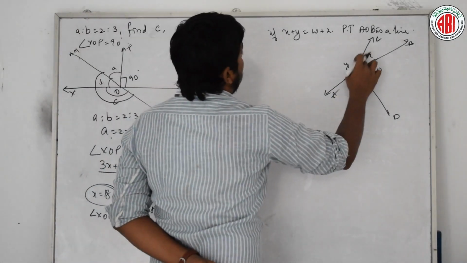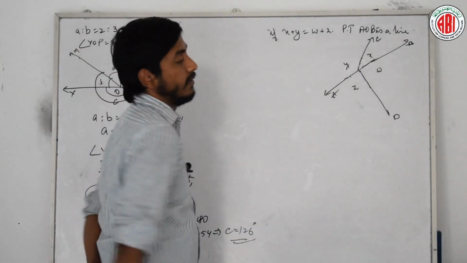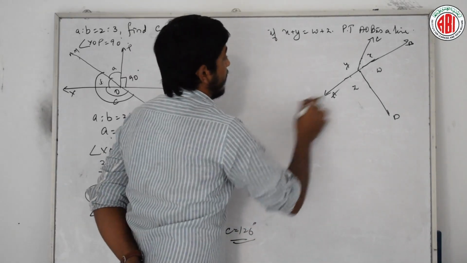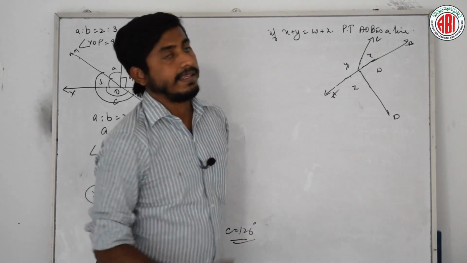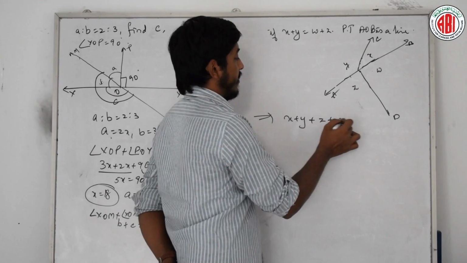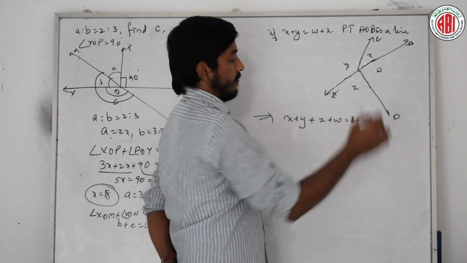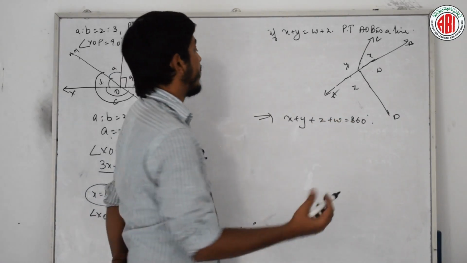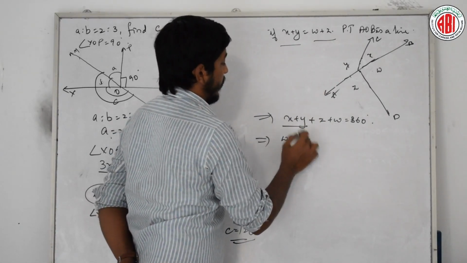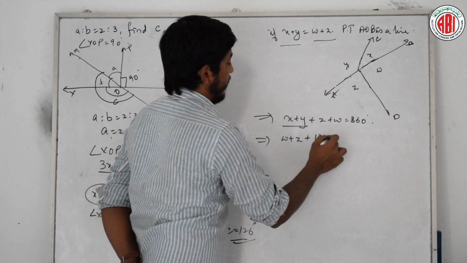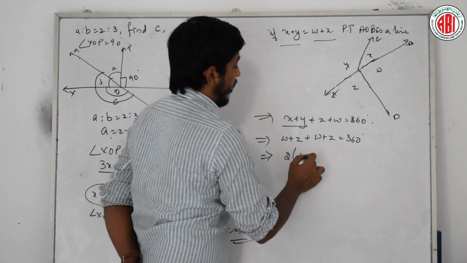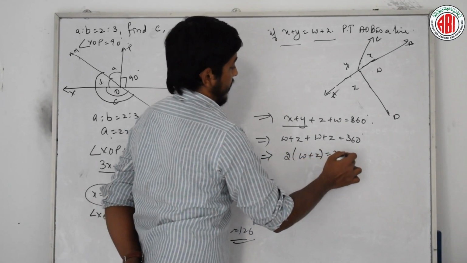See this question. He is telling that x plus y is equal to w plus z. What does that mean? If you don't understand, just directly write that the sum of all angles is 360. That is x plus y plus z plus w is 360. Okay, complete angle. He is telling that x plus y equals w plus z. Let us write w plus z in place of x plus y. How many w plus z are there? 2 into w plus z is 360.